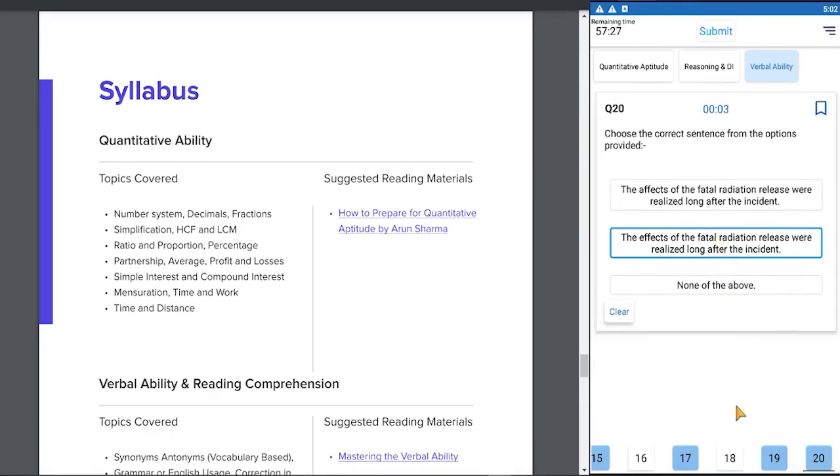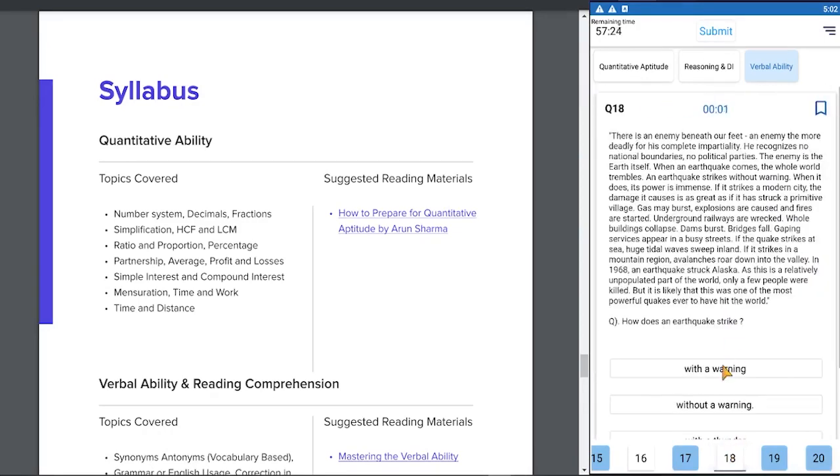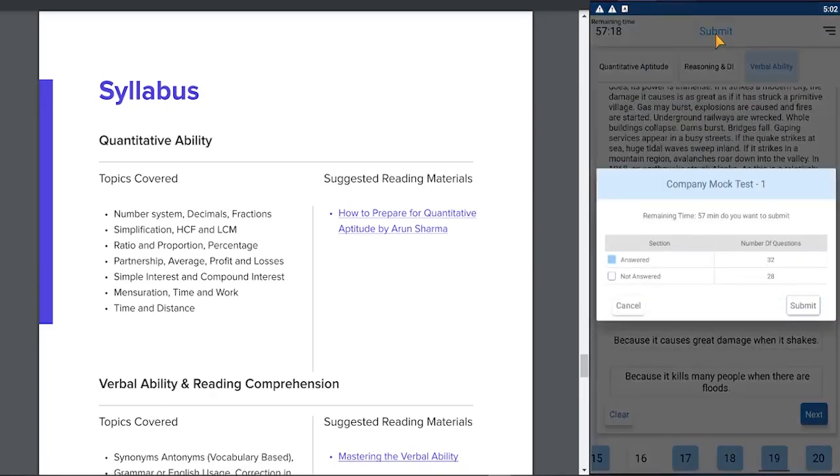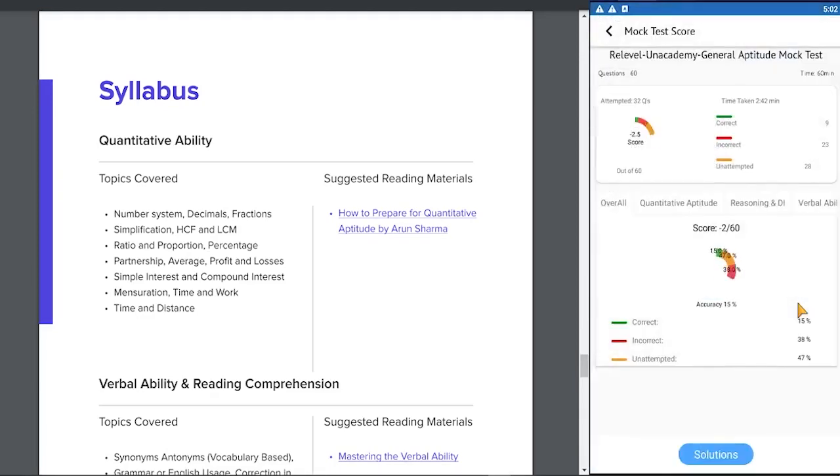I can go back and answer the questions which I left, change the answer, and then press submit. Reconfirm. I have only answered 32 questions and not answered 28. Submit. And this is the most important part.